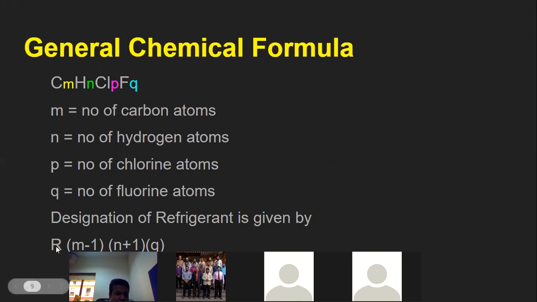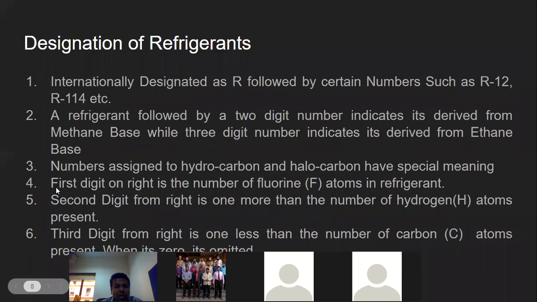As I told you, R is the starting alphabet. R indicates that it's a refrigerant. Now see the extreme right hand. The first digit on the right is the number of fluorine atoms in the refrigerant.